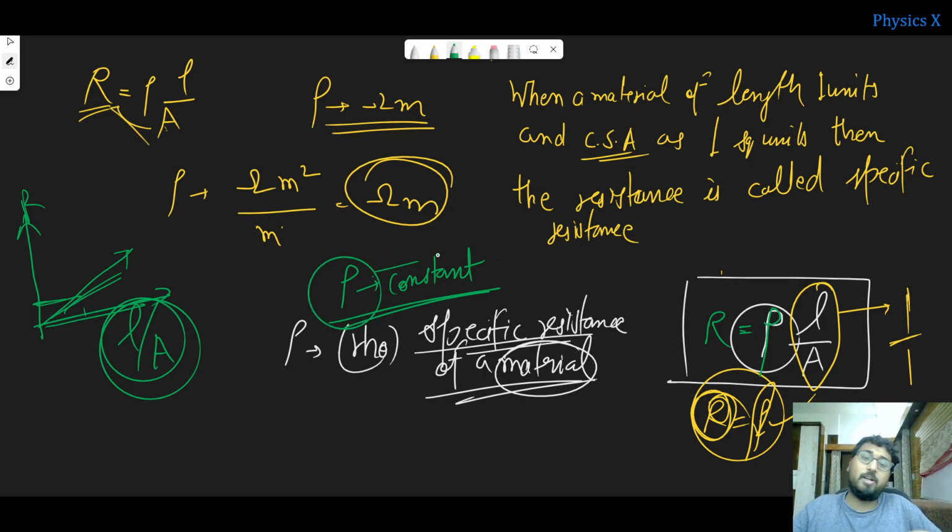It will change only when you change the material or the temperature. If the temperature and material are kept constant, then the specific resistance is constant, and the resistance will depend on length and area only.